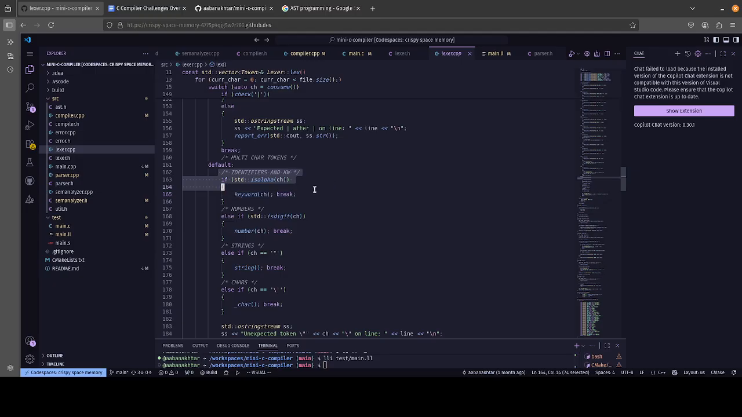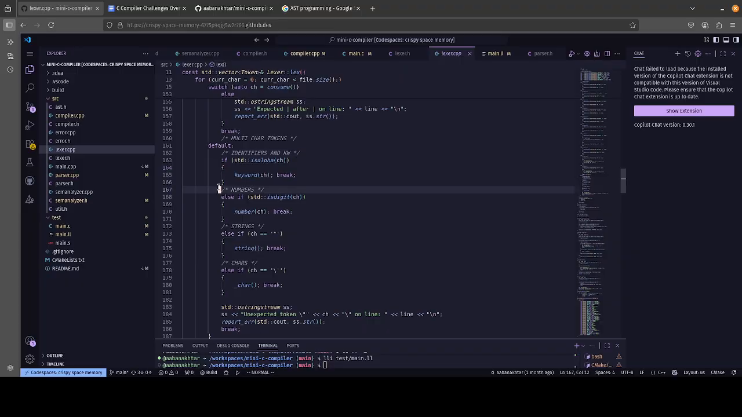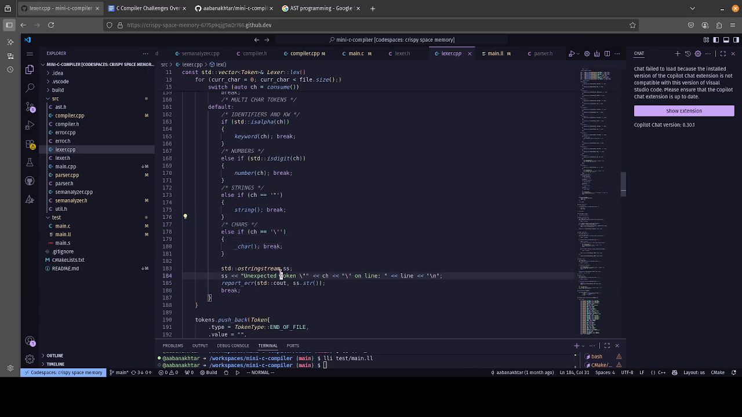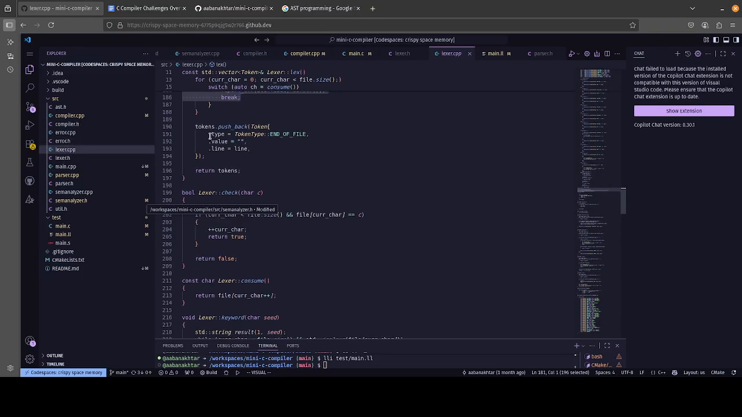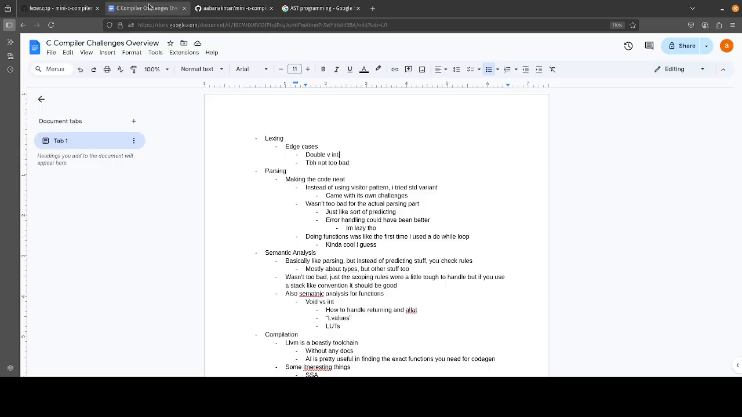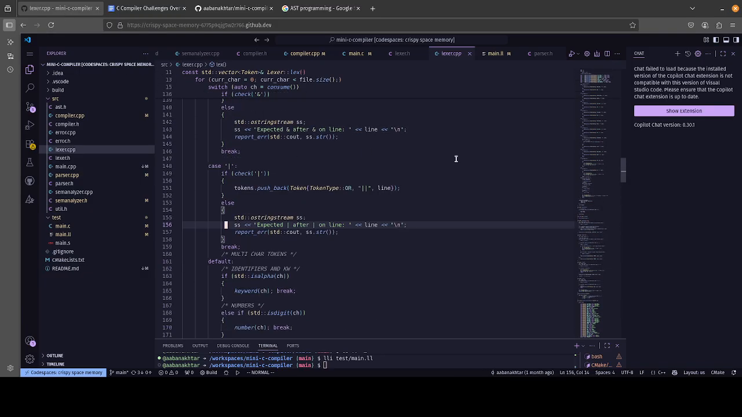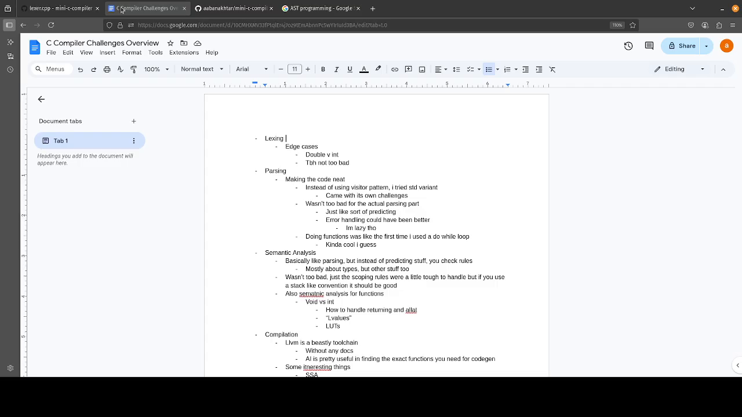For identifiers, we just check if it's a letter. For numbers, you just check if it's a digit. If it's a string, you check for quotation marks, and if it's a char, you check for an apostrophe. If you don't know what it is, then you throw an error and crash and it does not compile, which is all this right here. Then it gets pushed back and we return our tokens. Overall, lexers aren't too hard to implement. It's just certain edge cases, like the not equals, or the and, or the bitwise and, stuff like that.